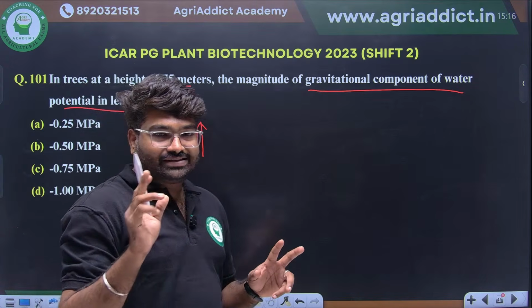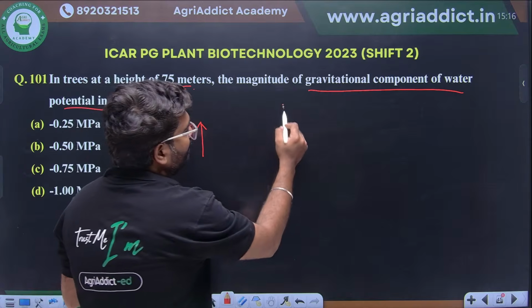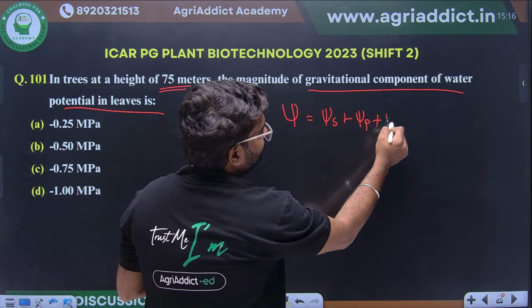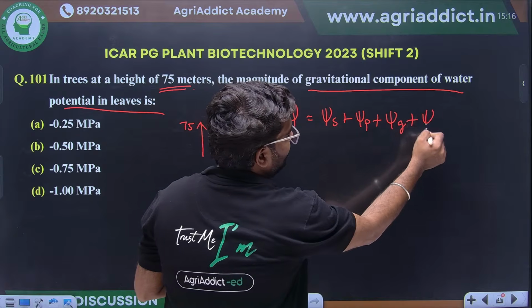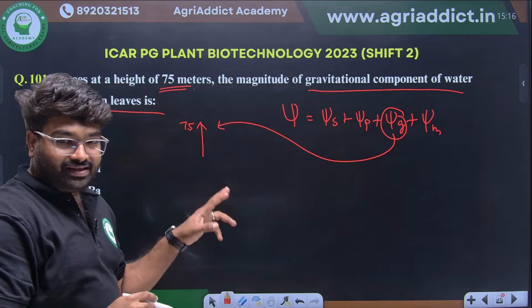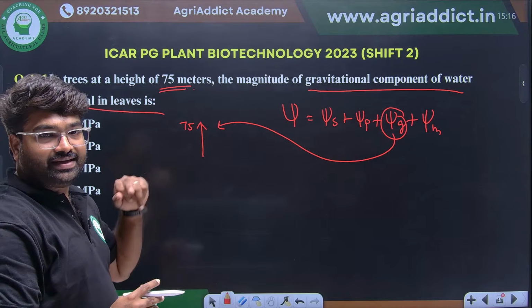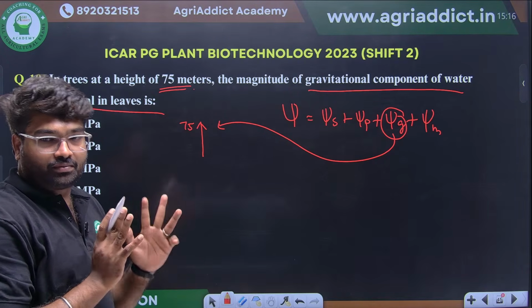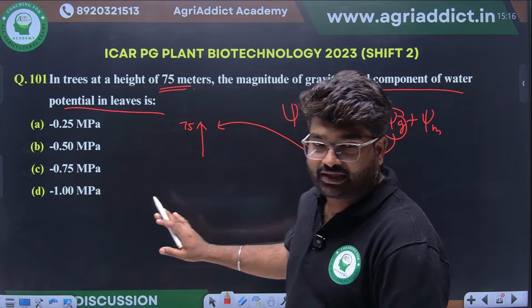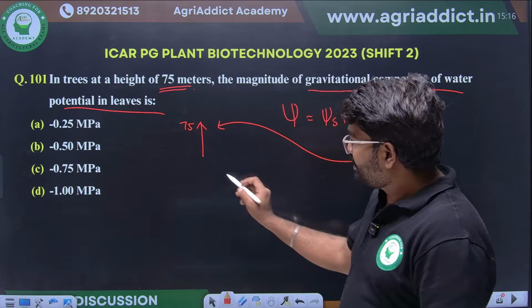First you have to know the components of water potential: solute potential plus pressure, gravity, matrix. They are particularly asking about gravitational potential if the tree height is 75 meter. So first we have to calculate how much potential there will be. The formula is there.